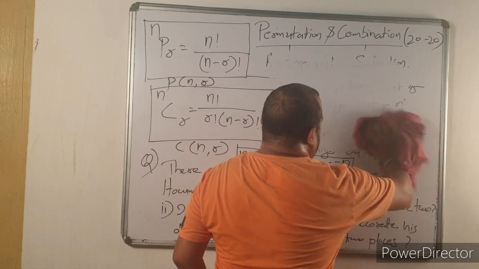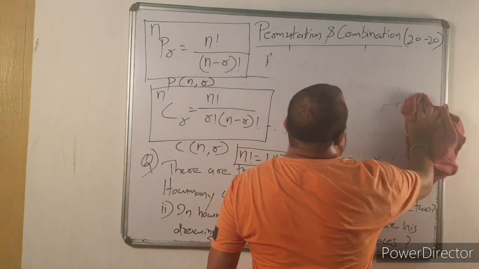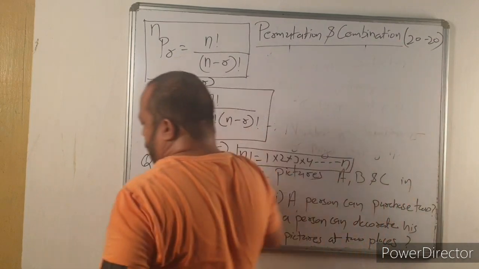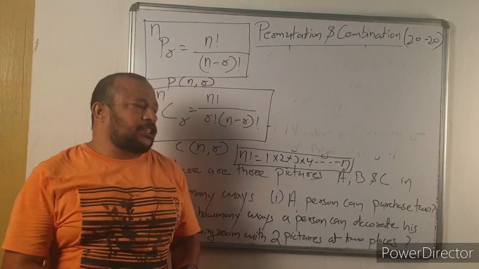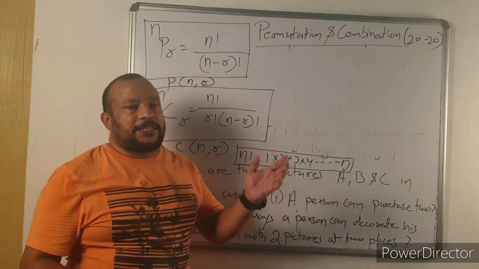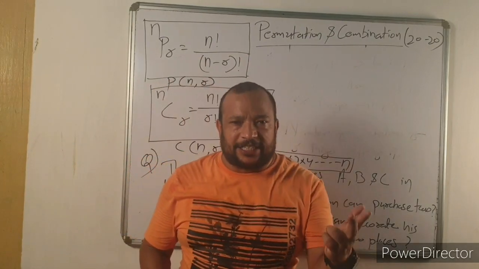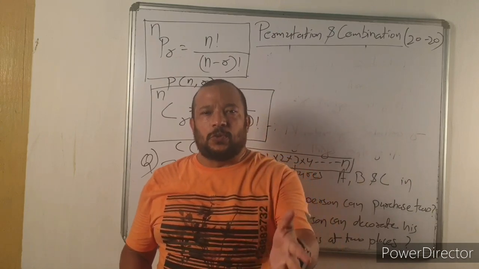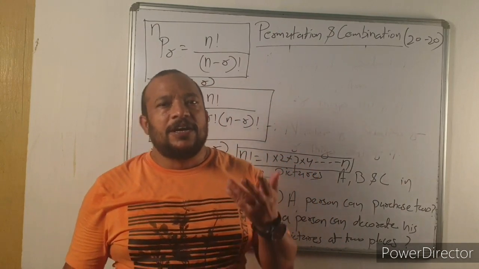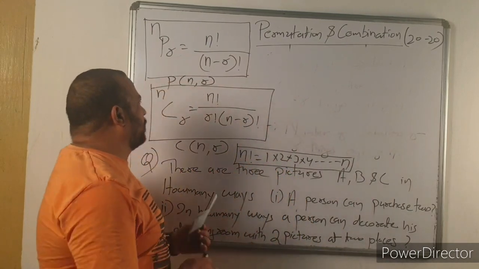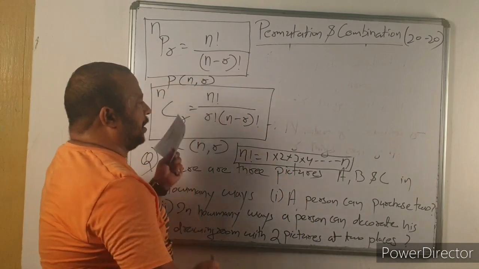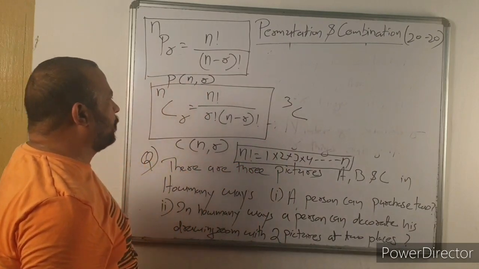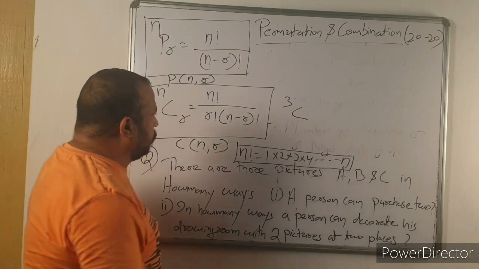First you have to decide whether it is permutation or combination. First question, there are 3 pictures. Out of that you have to purchase 2 pictures. That means you have to select 2. Selection means it's a case of combination. So total how many pictures are there? Total 3 pictures are there. Out of 3 you have to purchase 2.